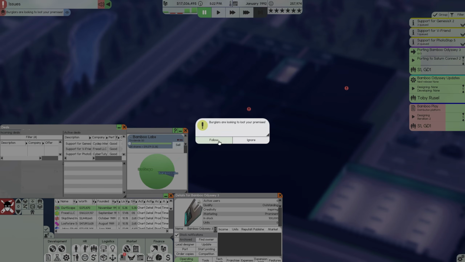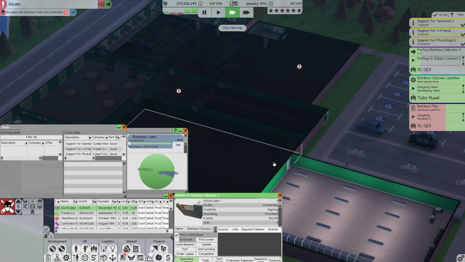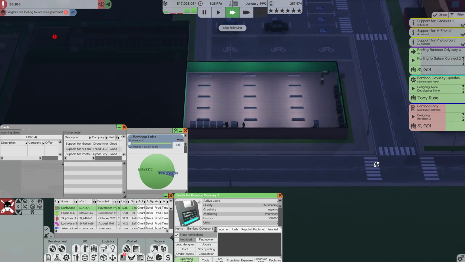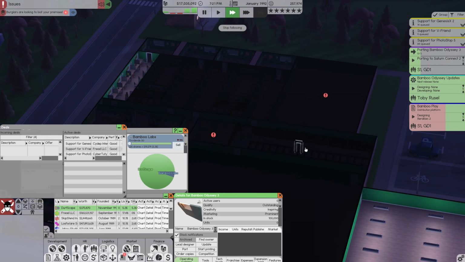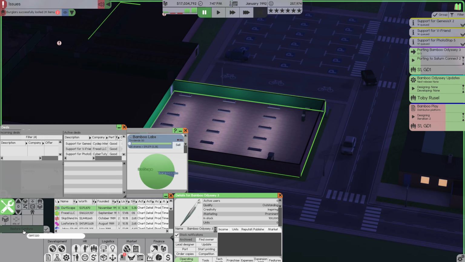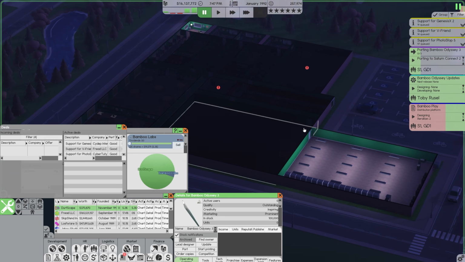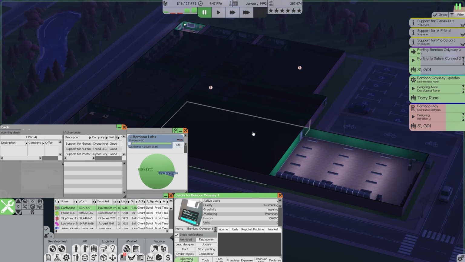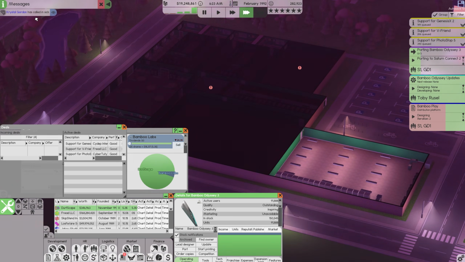We passed our fire inspection and burglars are looking to loot our premises. Let's follow them around and see just how much stuff they take. And yep, that is all our printers and all of our servers. That's unfortunate. Go ahead and press this button and we will restore furniture for a cool $897,000. That is more than I thought. I forgot how expensive printers and servers were. We are definitely going to set up security at the very start of the next episode. Yes, we will, because that is unfortunate.